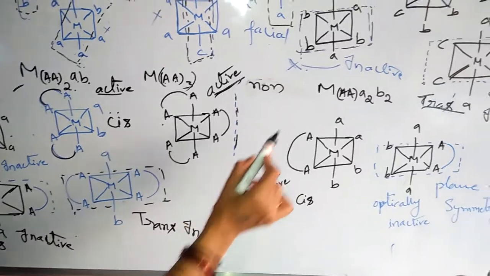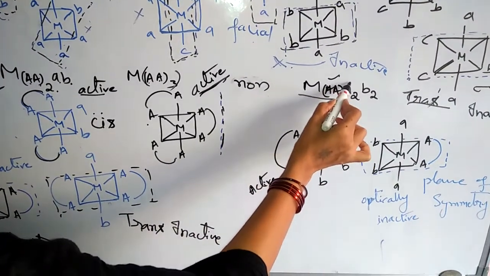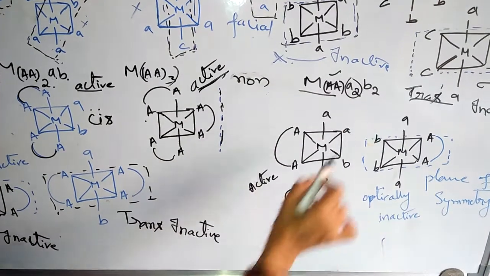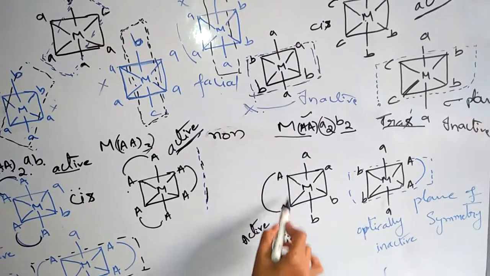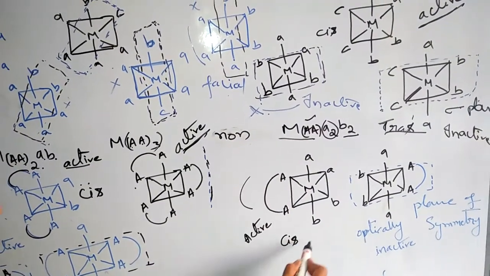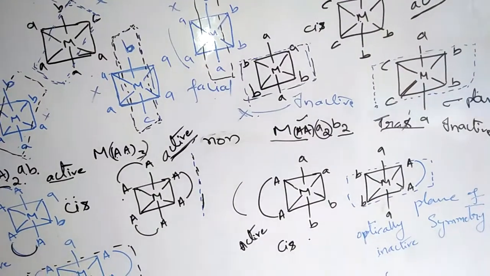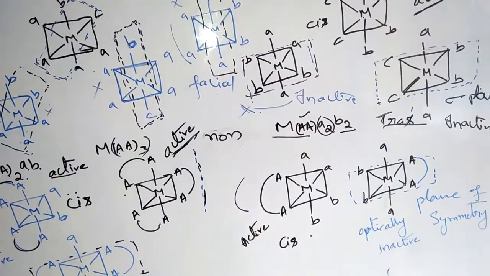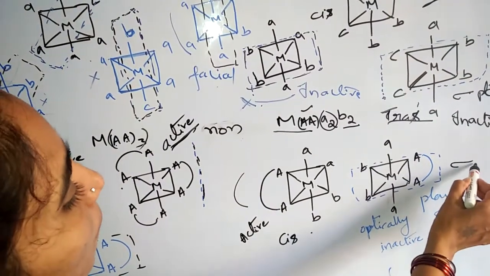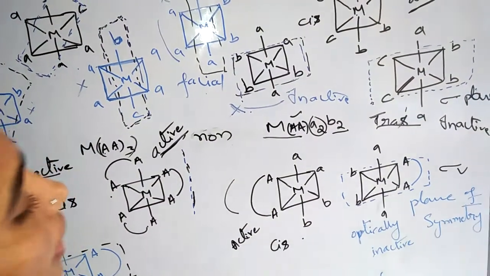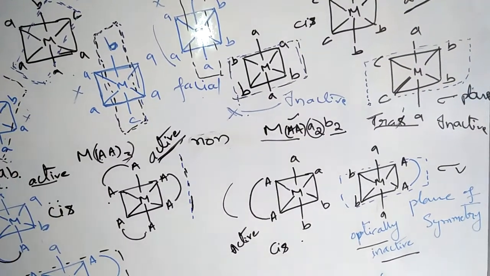Next, M(AA) means one bidentate ligand is there, A2 two monodentate, and B2 two monodentate ligands. Here this is cis. Cis is optically active, and then trans is optically inactive. It is having a sigma plane of symmetry, sigma v plane of symmetry. So that's why it is optically inactive.